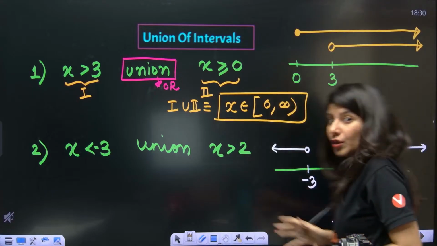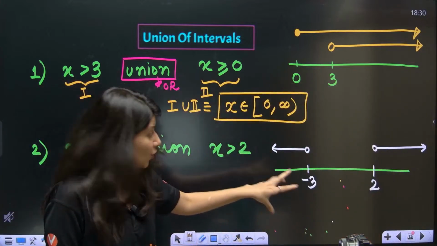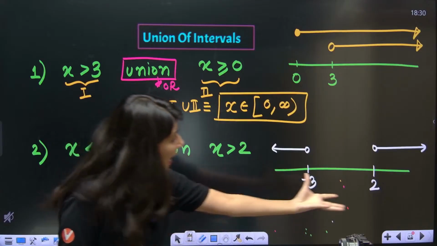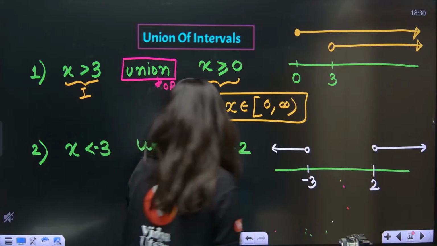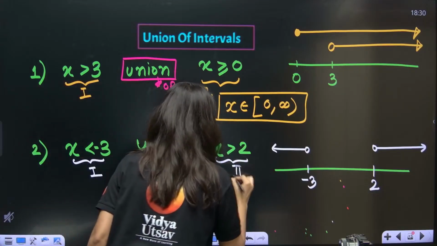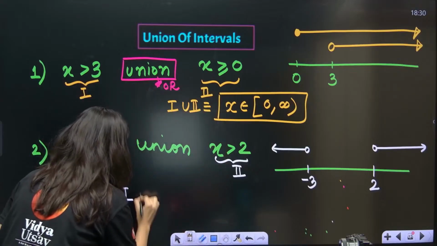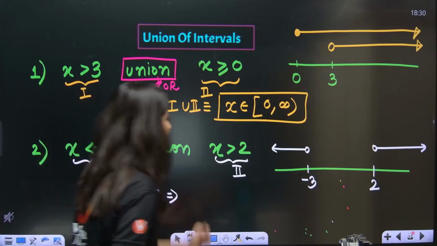Okay. Now what do you want to take? You want to take union, right? So you want to take this as well as this, both. So this is your first, this is your second. Now first union second means combination of, what will you get?